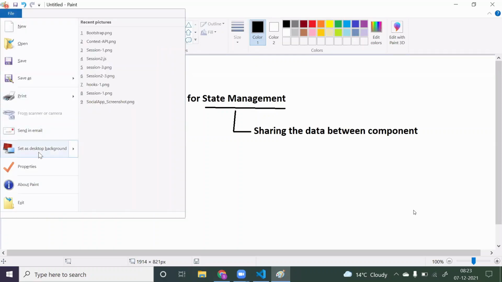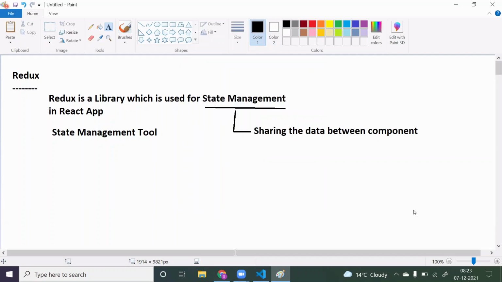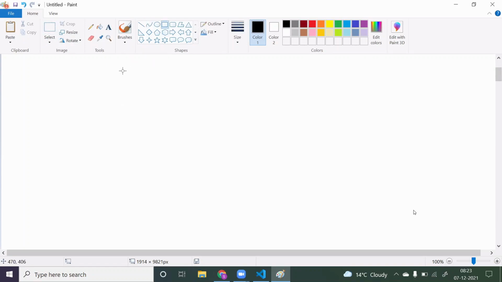So let me just increase these properties. Okay, now let's come here. What do you mean by sharing the data in state management? So let's take some scenarios, and by that we will try to understand.